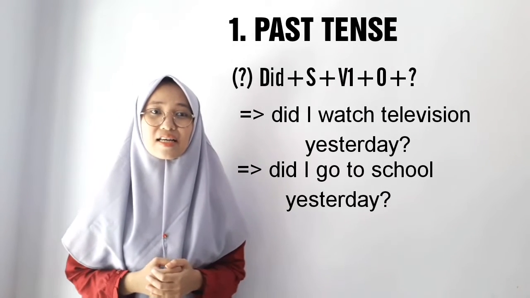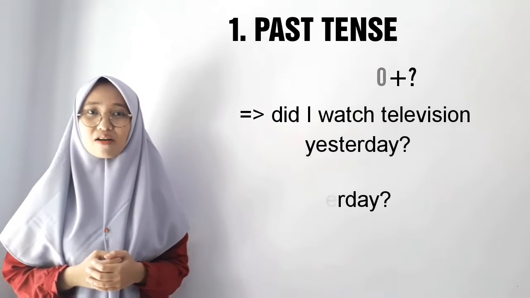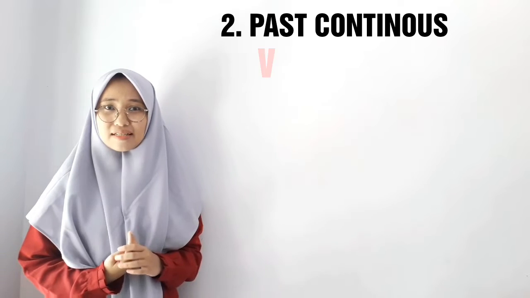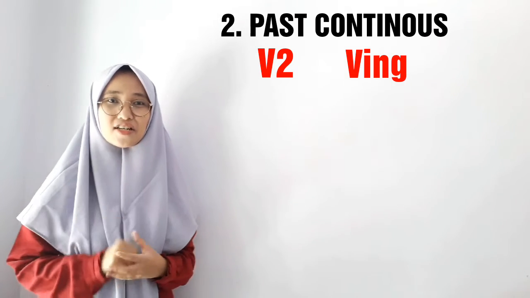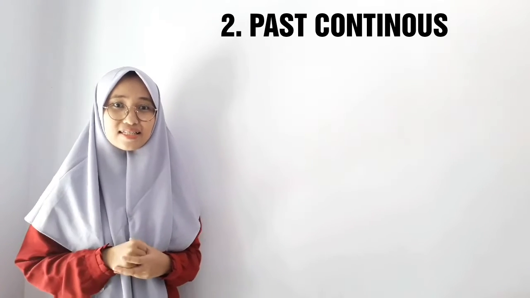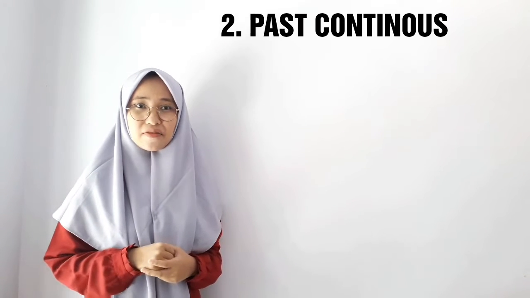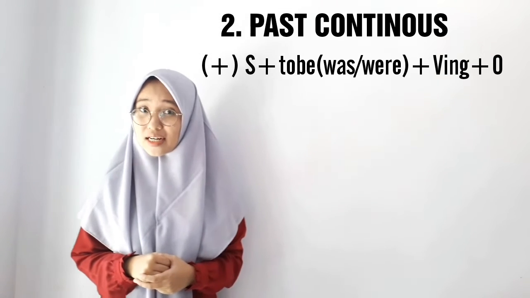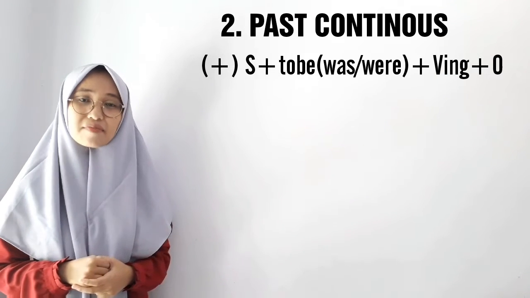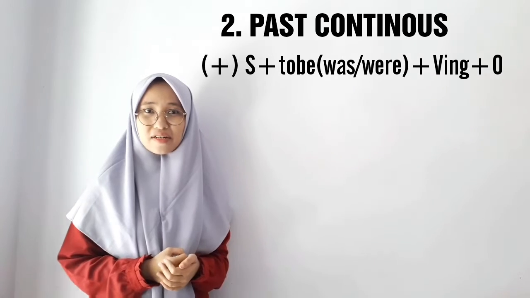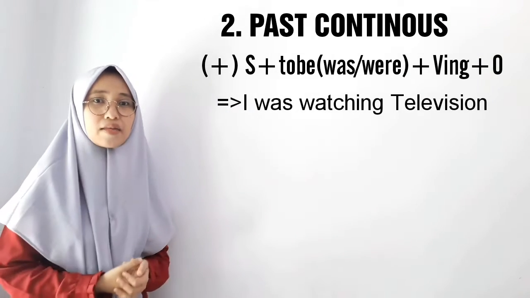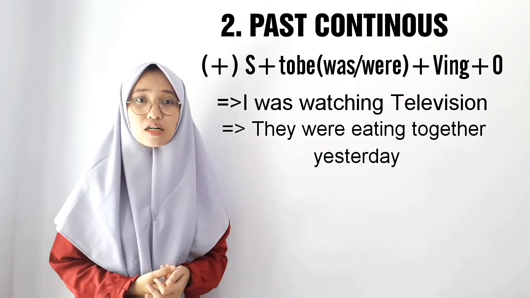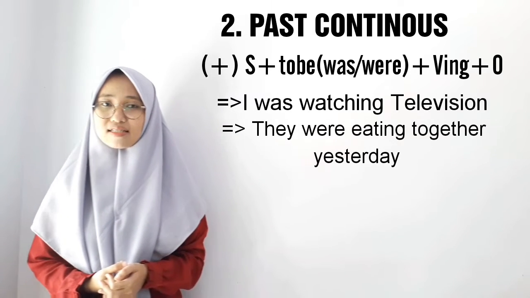Now we have already learned positive, negative, and interrogative. The second is past continuous. Remember that past means verb 2, then continuous means verb in. The positive will be subject plus to be was or were plus verb in plus object. So the sentences will be: I was watching television. They were eating together yesterday.